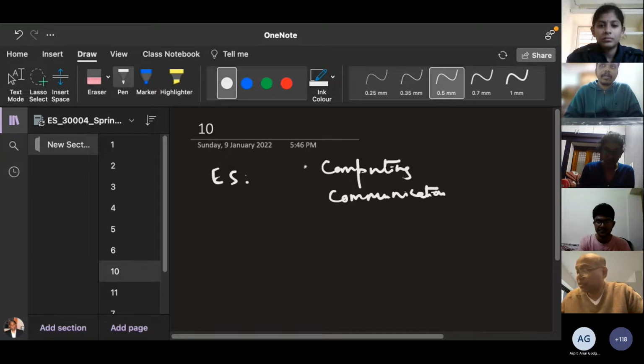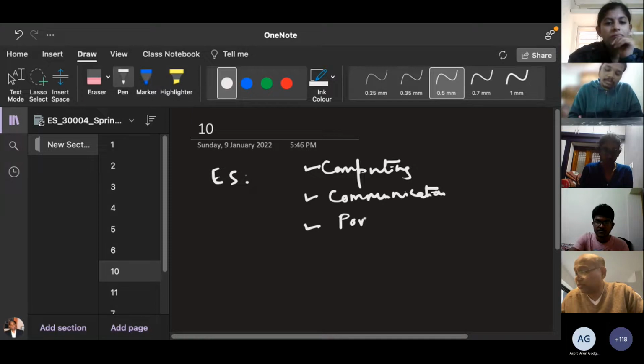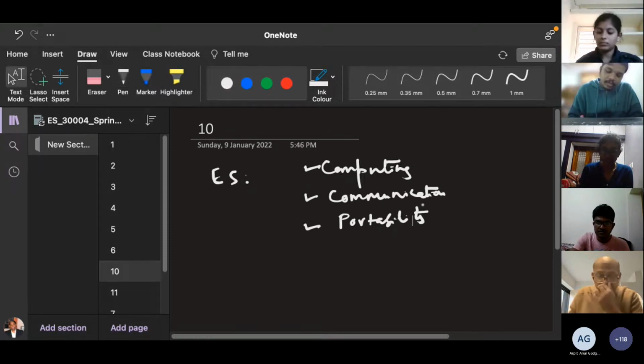It has two things, computing and communication. And the third one is portability. What do you mean by portability? Your laptop is to some extent portable, but your mobile phone is really portable, right?